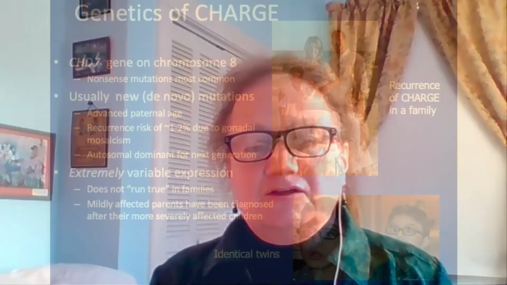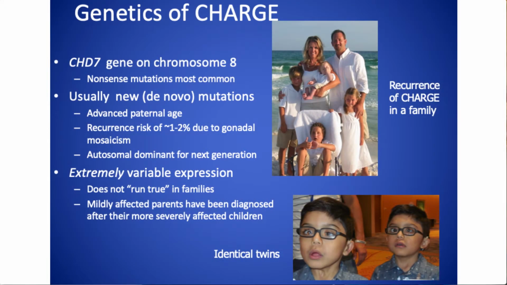And in these families, we sometimes see advanced paternal age, that is slightly older fathers. You may remember that chromosome abnormalities happen a little more often with older mothers. New changes in single genes happen a little bit more often with older fathers. Once a couple has a child with CHARGE syndrome, there is a small but increased risk of having another child with CHARGE syndrome. That risk is about 1 to 2%.